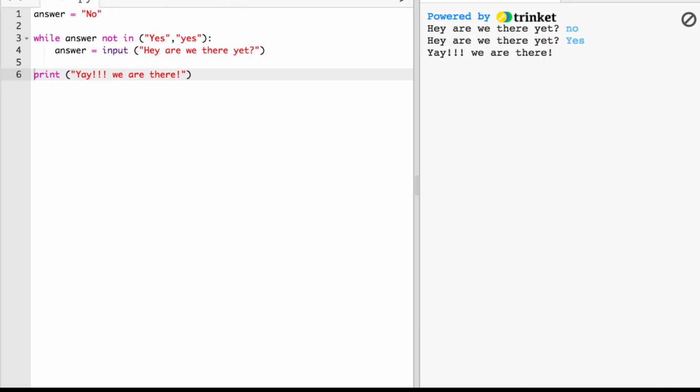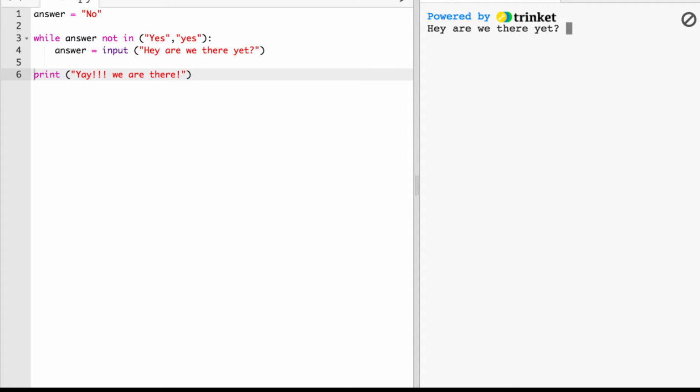And in this section, we are going to break while loops. So remember, in a while loop, what we're doing is repeating the same instructions again and again until we get a specific condition. In this case, we want the user's answer to be yes.